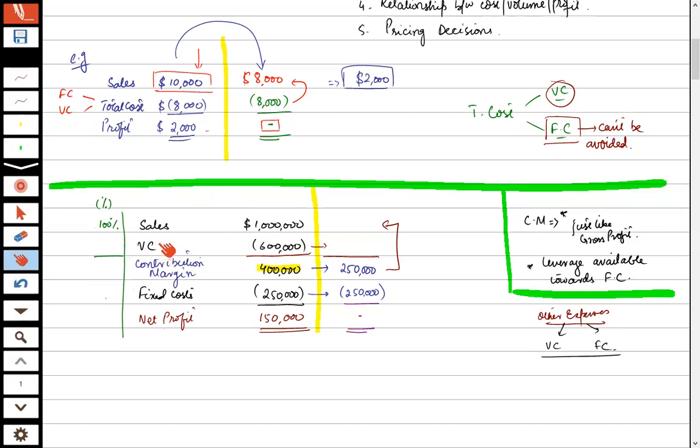I am saying calculate variable cost to sales percent. Can you calculate this? So 600,000 divided by 1 million, then multiply by 100.